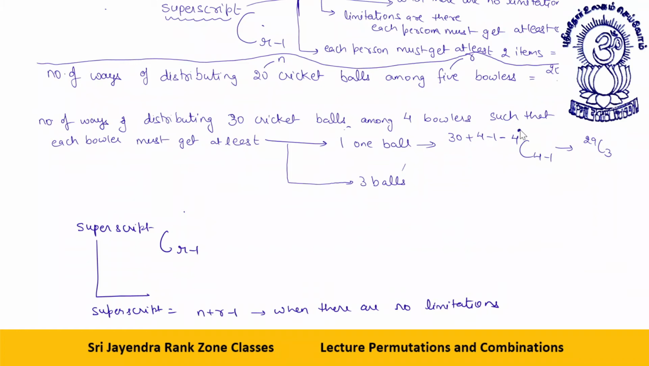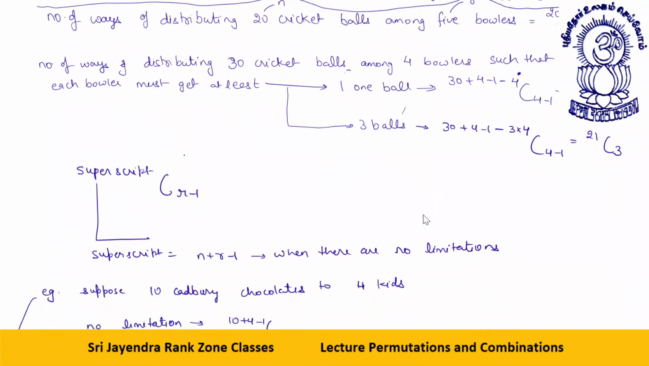This is for blocked things. Okay. This becomes 29 C3. If I say each bowler must get 3 balls, so it will be 30 plus 4 minus 1 minus 3 into 4. Each of the 4 people must get at least 1. C 4 minus 1, it becomes what? 12. 4 minus 12 is minus 8, minus 1, minus 9 overall. Fine. So 21 C3, this is your answer. I hope you must have got this.